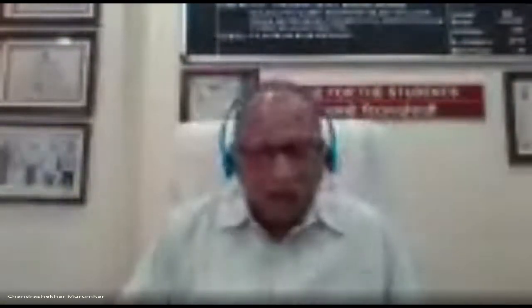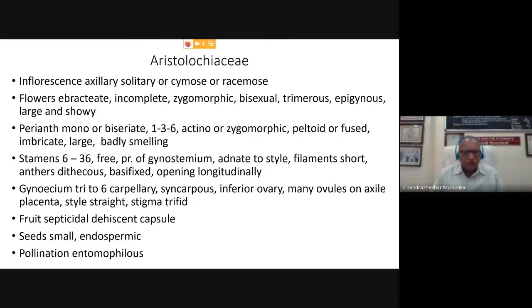The style is short, straight, thick, and it is present in the form of a gynostemium. That is fused with the filaments of the stamens. Generally, when the stigma is present, the stigma is capitate. It is a globose head. The stigma is separate, independent. And so the stigma represents the number of carpels. So if the ovary is tricarpellary, we can find 3 stigmas, a trifid stigma. And if the carpels are more, we can find even the 6 stigmatic condition.